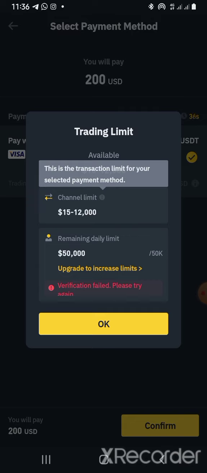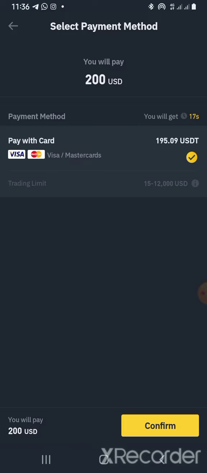So now, that person abroad doesn't have this kind of limit. It is not even applied to them. They can do more transactions than this. So now I'm just showing you the process that person will be doing. If that person decides to use the card to fund it, and says confirm, you can see how much the person is getting.